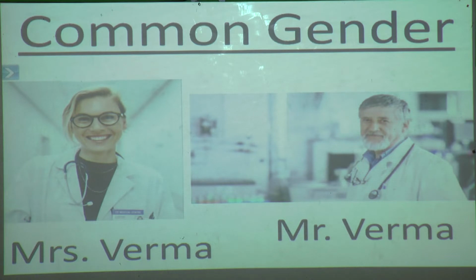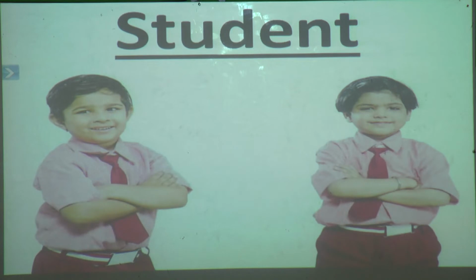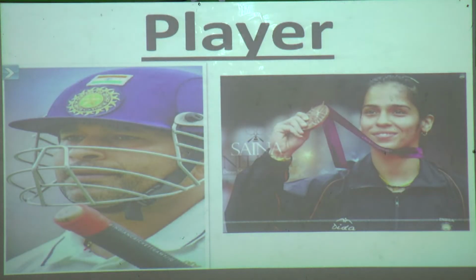More examples we can see of common gender. Student. When I mention student, a student can be a boy or a girl, either a male or a female. So student is which gender, students? Yes, that is common gender. Now player. You can recognize them. Who are they?